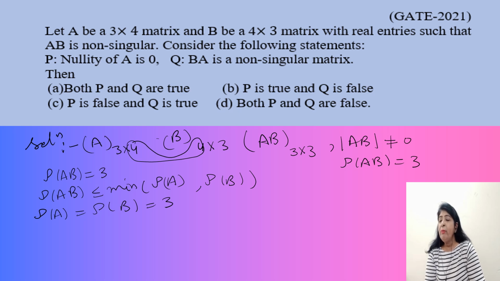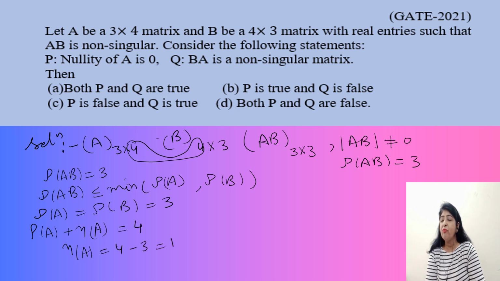So what will be the nullity of A? We will use the rank-nullity theorem. Rank of A plus nullity of A is equal to the number of columns of the matrix A. The columns of the matrix A are 4. So nullity of A will be 4 minus 3, which is equal to 1. So the P statement is wrong.